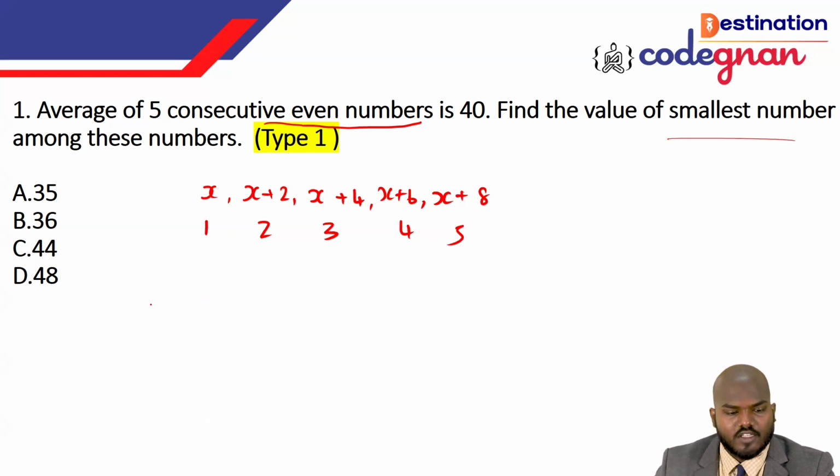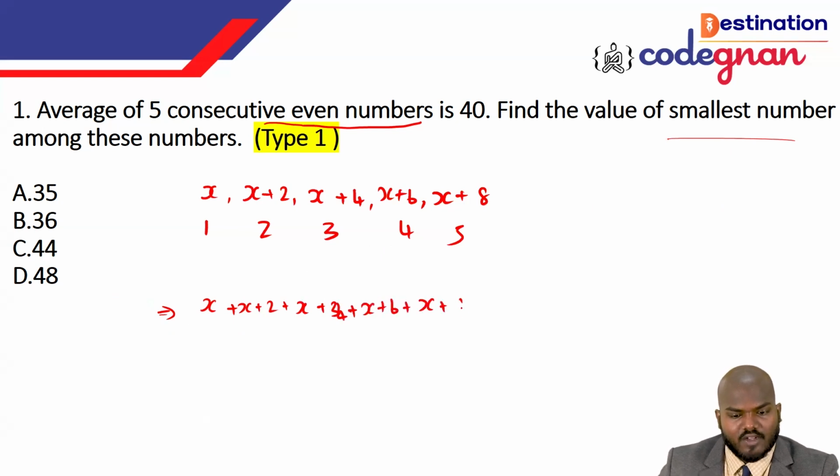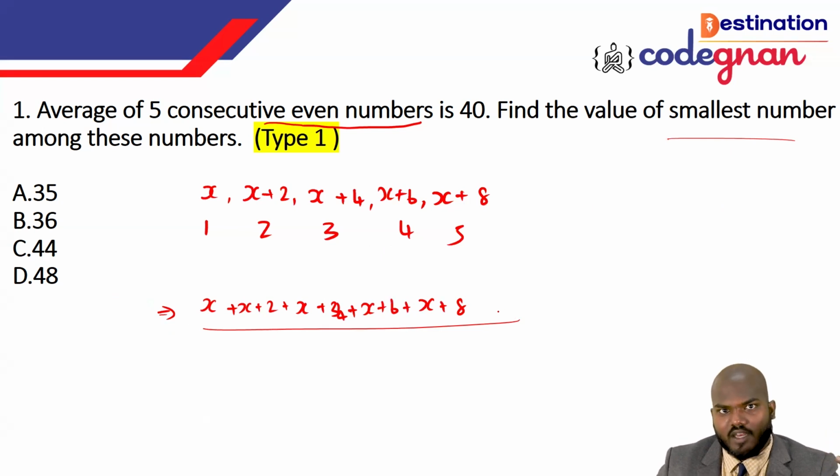If your average means the sum of the numbers divided by the quantity, that's what we are saying, right? So the sum of the data is x plus x plus 2, plus x plus 4, plus x plus 6, plus x plus 8, over the number of quantity, right? You see this, 1 2 3 4 5. So 5 is equal to the average they're mentioning, that is 40. You can write it up.